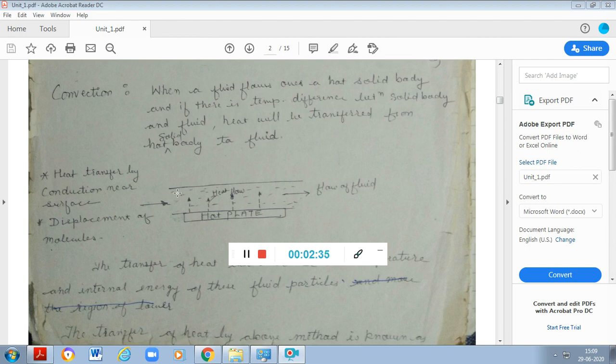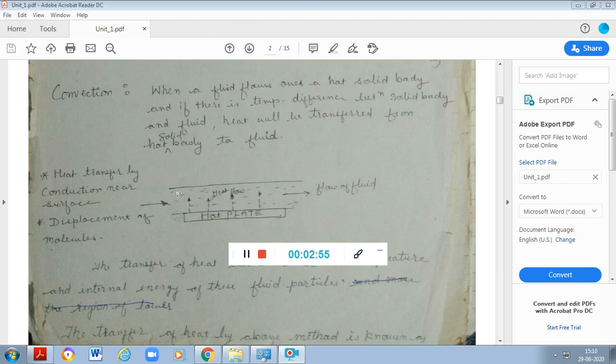So there is a difference between diffusion and advection. This process of actual transfer of molecules from one place to another, assisting heat transfer, is called advection. So convection is equal to diffusion plus advection.